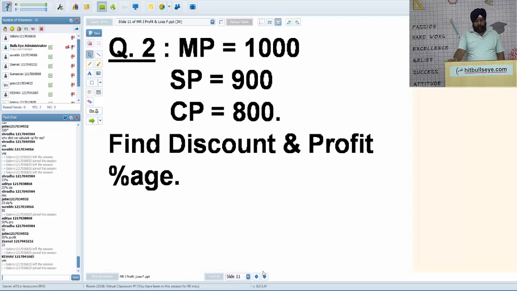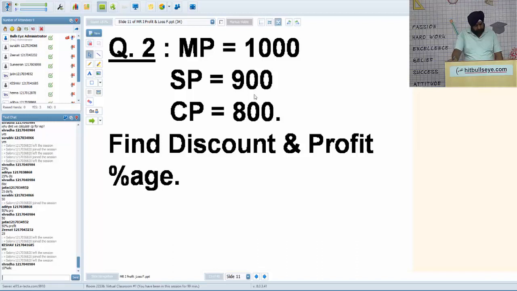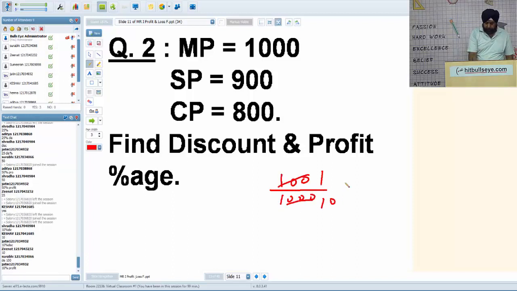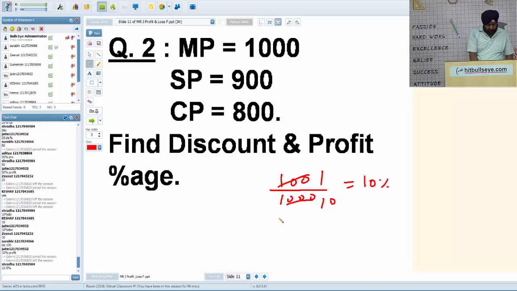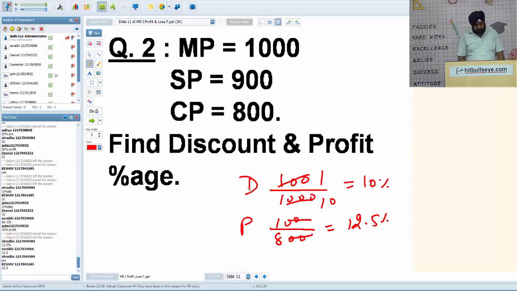Mark price 1000, SP 900, CP 800. You have to find discount and profit percent. Quick. Yes, discount. 100 upon 1000. Absolutely, all are correct. 100 upon 1000 is discount, 1/10 is 10%. And profit, 100 upon 800. Already discussed, 1/8 is none other than 12.5%. So this is profit, this is discount. I hope you all have understood. We move on to the next question.